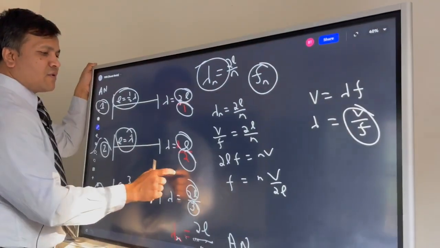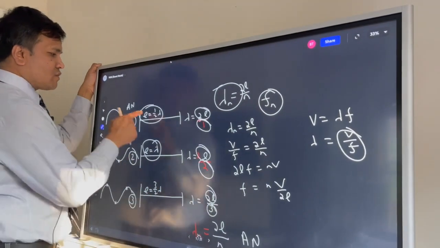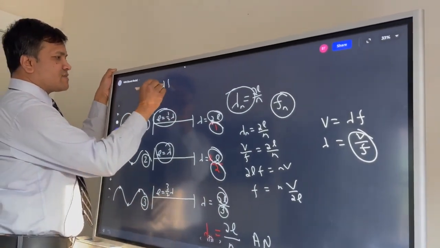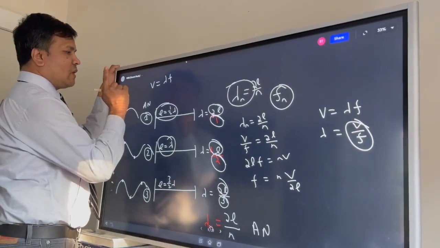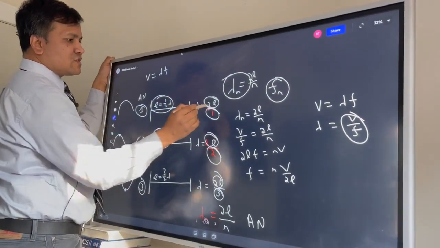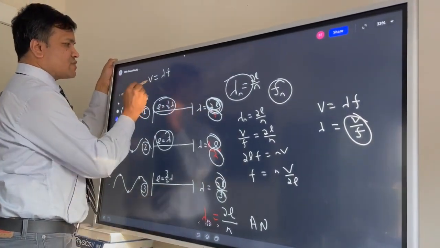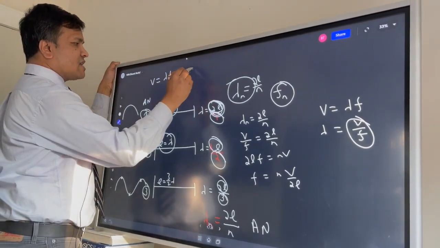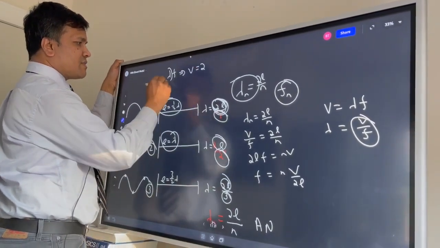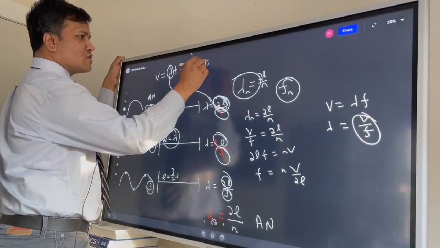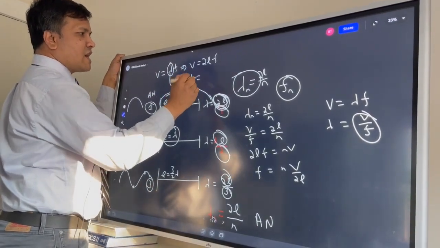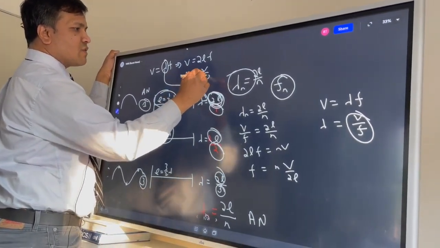Now if we come over here, what do we see? We see that velocity is lambda times frequency, of course. Now lambda is 2L. We already have that, so we can replace that. Velocity is 2L f, because lambda is of course 2L. So what is f? f is velocity over 2L.